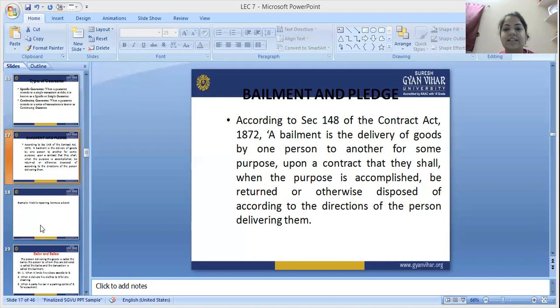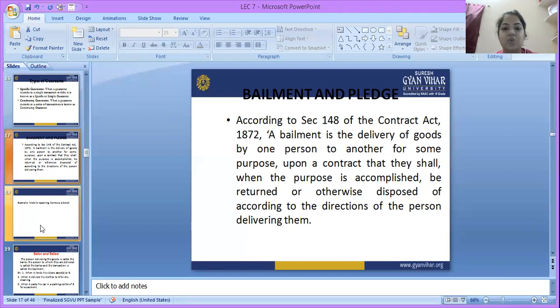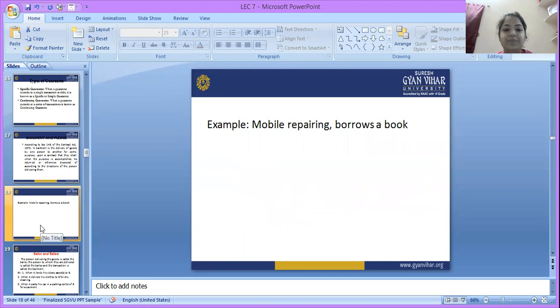Let's take an example, as it's very easy to understand through an example. Mobile repairing. There are two persons, person A and person B. Person A gives his mobile to person B for repairing.